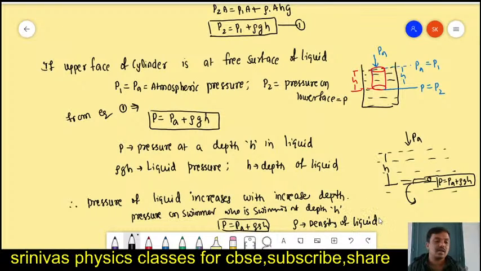It means the pressure at a certain depth in the liquid depends upon the density of the liquid, the height of the liquid, the acceleration due to gravity, and atmospheric pressure.